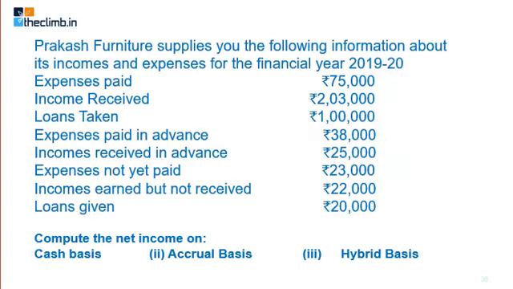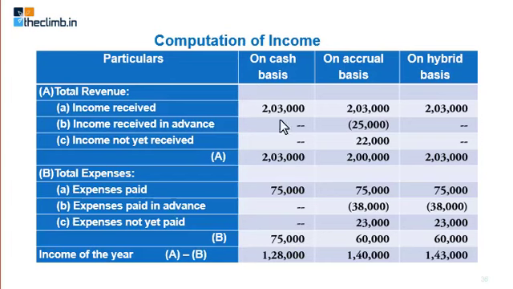That is what. Now further it says income earned but not received. 22,000 you have earned but you have not received it. So this 22,000 is not included in 2,03,000 because you have not received it. 2,03,000 is what you have received, but 22 you have not received. So 22 is not included there. So here in cash basis you don't record this 22 either, and you don't record in hybrid also, because hybrid follows the cash basis when income is concerned. Basis लगेगा, so you don't record that income.